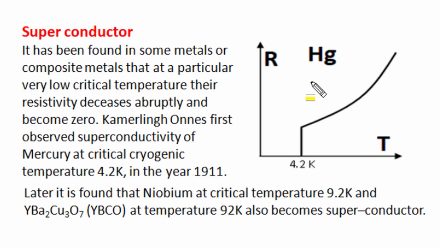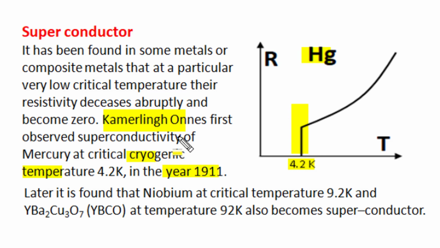Let's start. During study of mercury in cryogenic temperature conditions, Onnes first observed in the year 1911 that when temperature is gradually reduced, the resistance, which is decreasing, all of a sudden becomes zero at 4.2 Kelvin. This phenomenon observed by Onnes in mercury at critical temperature 4.2 Kelvin, where resistance of mercury becomes zero, is known